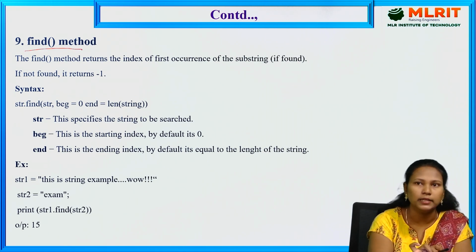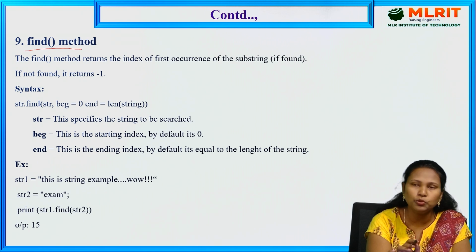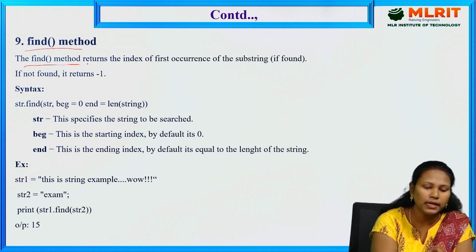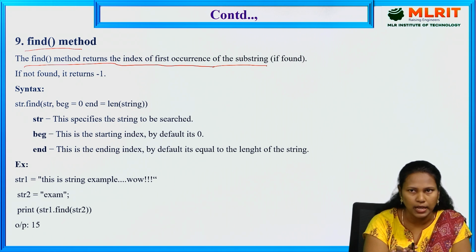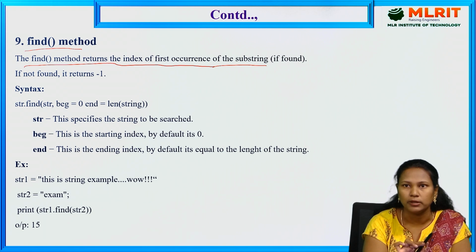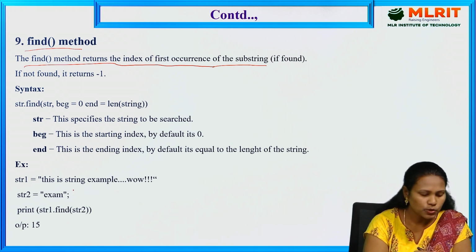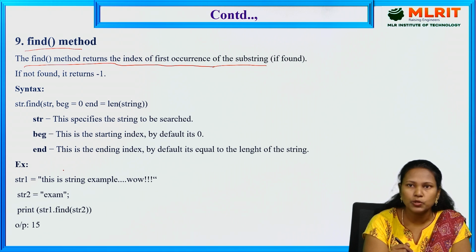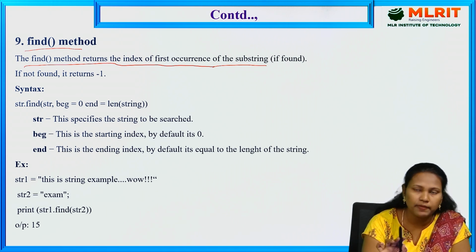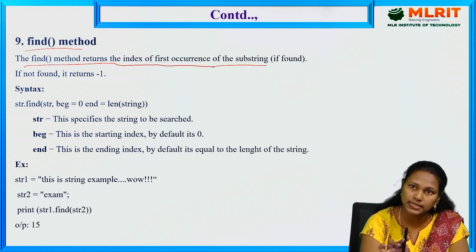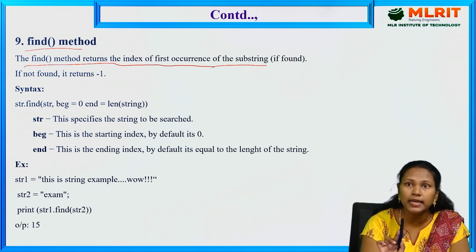Next one, the find method. Here the find method is used to find a particular character, word, or substring. The find method returns the index of the first occurrence of the substring. It finds that value and gives the result in which particular index it is found. For example, I am checking "exam". My string is "this is string example wow", and I am checking the substring "exam". It checks whether the substring is there or not. If it is there, it displays where it first occurred.